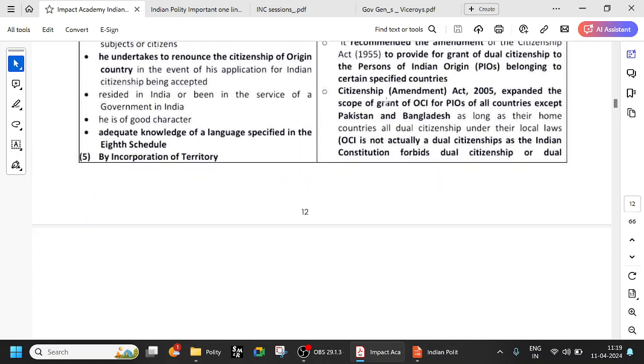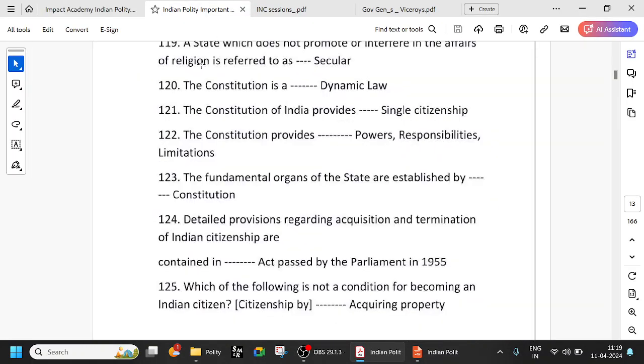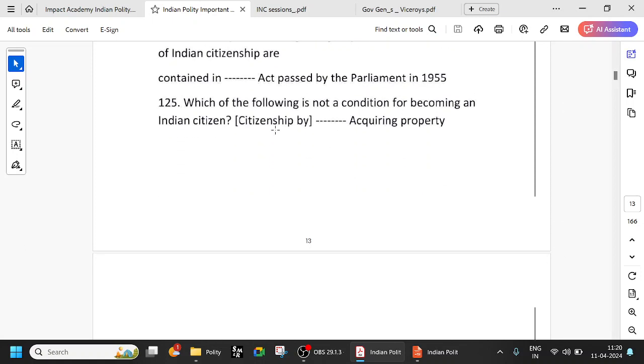So OCI card, etc. All those things, fine. Now let us look at the question. So we have seen everything about Indian citizenship, and this is the Indian Citizenship Act of 1955. Which of the following is not a condition for becoming an Indian citizen? Acquiring property. Just now we have seen, right? Simply by acquiring property, you cannot become a citizen.